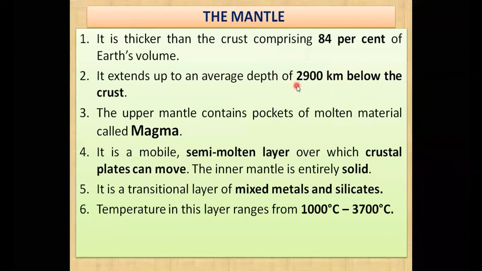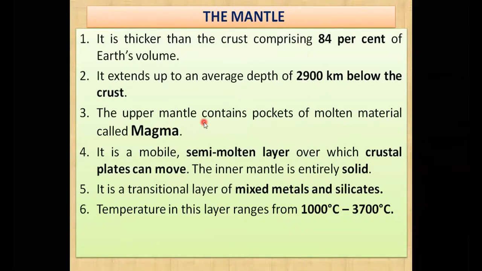अब ये हम लोगों ने देखा कि 40 किलोमीटर होता है ओवरऑल. There is 40 kilometer of the crust, 35 kilometer continental and 5 kilometer that is the oceanic crust. And below that 40 kilometer, और कितना नीचे जाएंगे, मेंटल कितना होता है? The mantle is about 2900 kilometer below the crust. यानी क्रस्ट 40 किलोमीटर खत्म होने के बाद वो 2900 किलोमीटर तक नीचे जाना पड़ेगा, तब वो मेंटल खत्म हो जाएगा. So the mantle extends up to an average depth of 2900 kilometer below the crust. Remember this, my dear students.